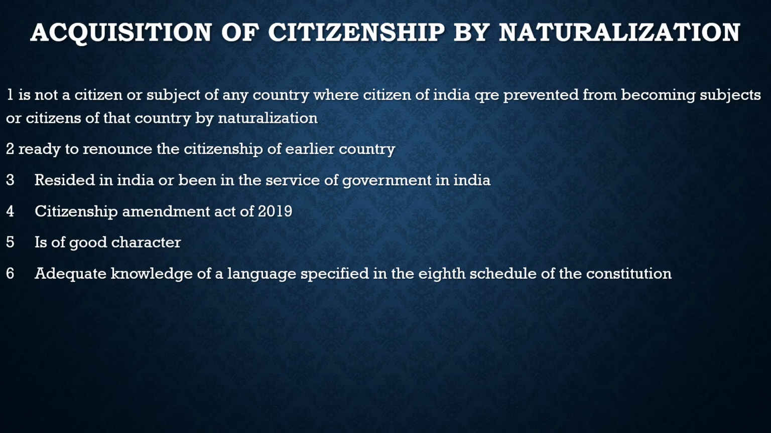But this criterion has been amended for a few people. Who are these people? These are the minorities. The Citizenship Amendment Act of 2019 has reduced this aggregate period of residence or service of government in India to not less than 5 years for persons belonging to the Hindu, Sikh, Buddhist, Jain, Parsi or Christian community in Afghanistan, Bangladesh or Pakistan. For example, if you belong to Afghanistan, Bangladesh, or Pakistan, and you belong to these religions.